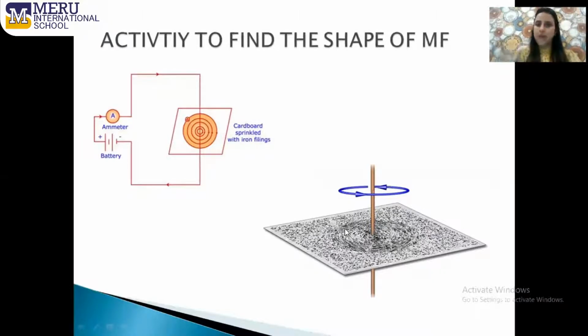You sprinkle some iron filings on this cardboard. When you pass the electric current through this wire, you will observe that the iron filings arrange themselves in the shape of concentric circles centered at this straight conductor. So with the help of this very simple activity, we can find out the shape of the magnetic field lines associated with the straight conductor.